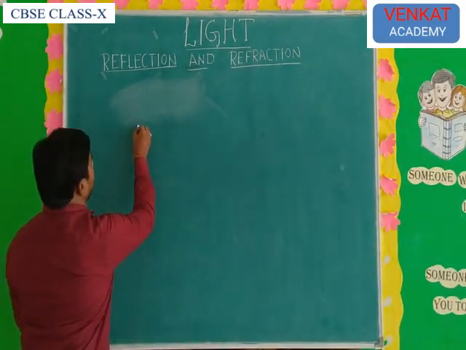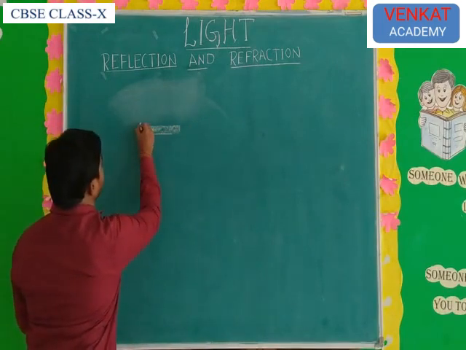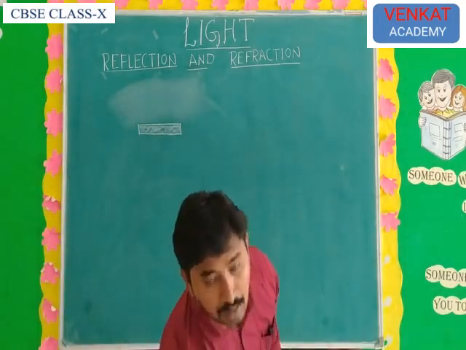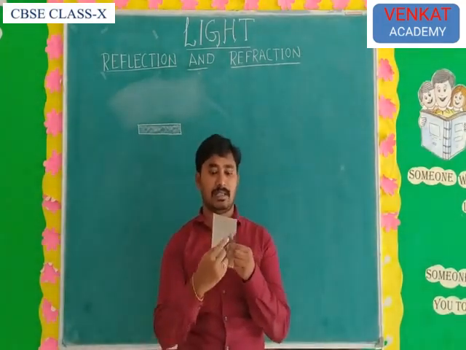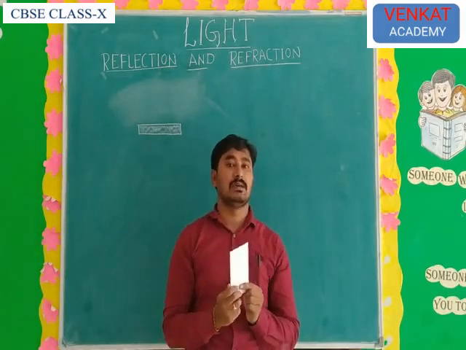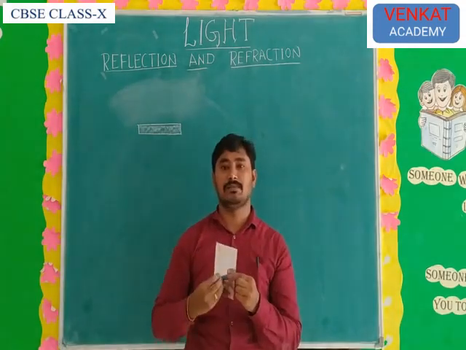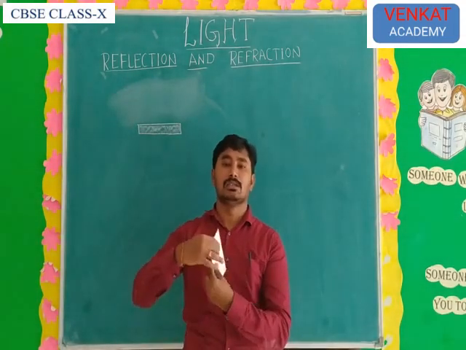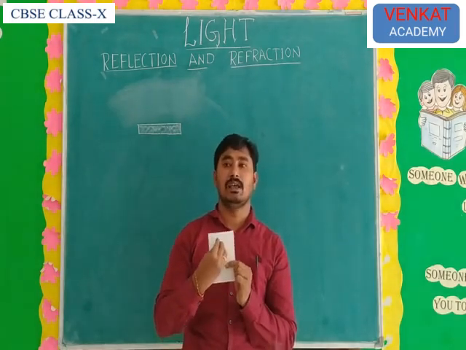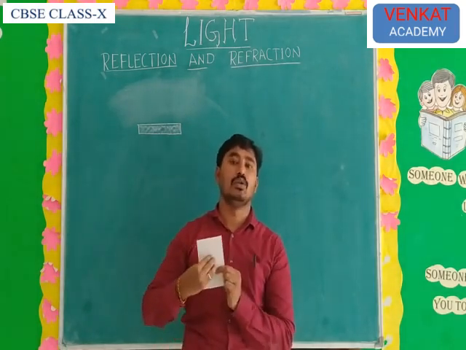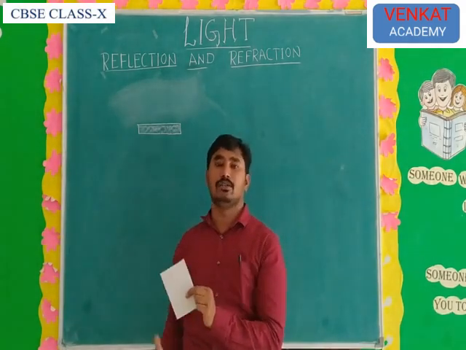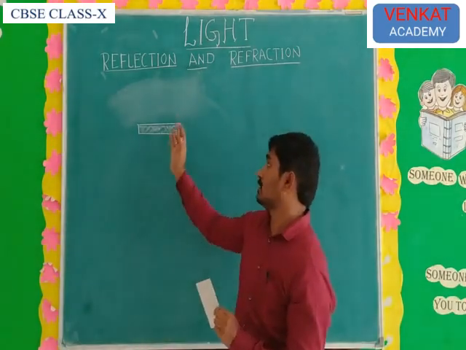If you take any plane mirror, two surfaces are there. One is the reflecting surface and the other side is the silver coating. If any light ray falls on the reflecting surface, it comes back. Why are we using silver metal in the plane mirror? Silver acts like an opaque object and it is a good reflector. So when light rays fall on it, they come back to the same medium. This is the importance of reflection.